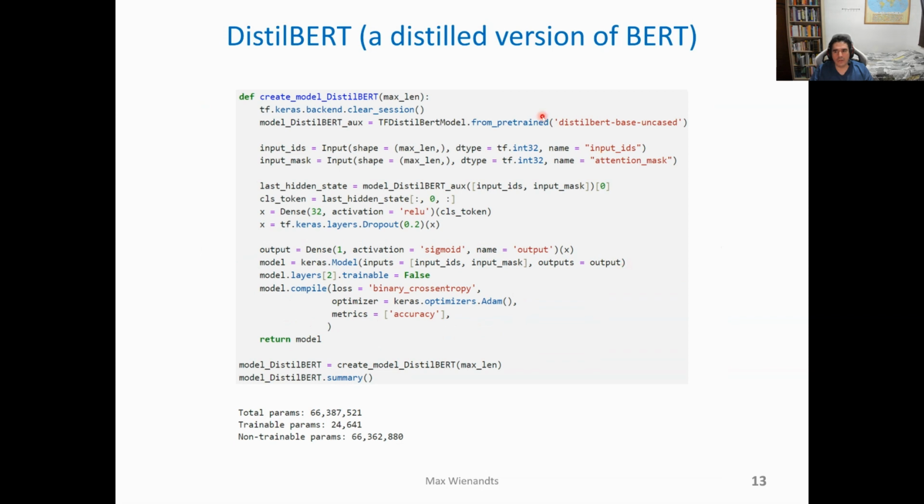The model code is also practically the same as BERT. The only difference is the function from the transformer library, that here is this one with this argument. And here you can see that the number of trainable parameters is the same as the BERT model. However, the number of parameters of the DistilBERT is only 66 million and not 110 million. Because of this, the model is much faster to train.